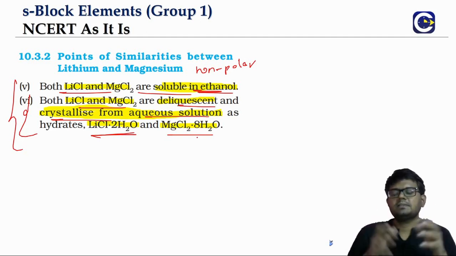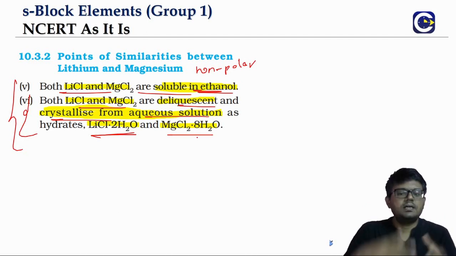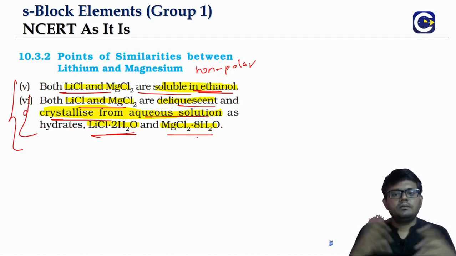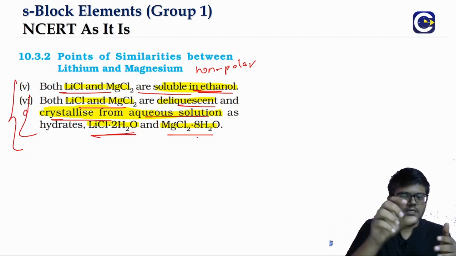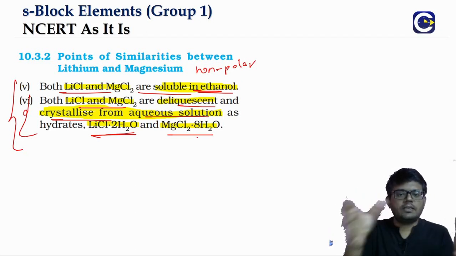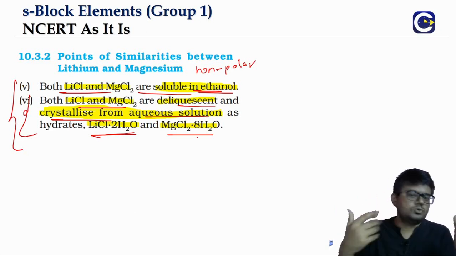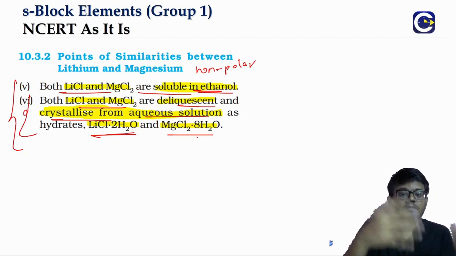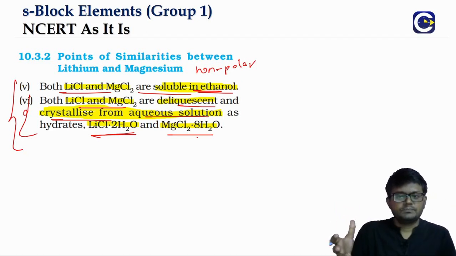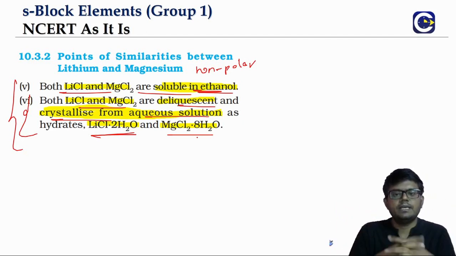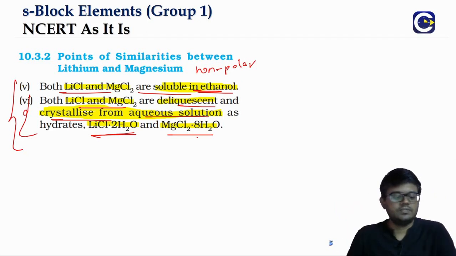So the point is, all this is possibly an area for getting questions. They may give us, which of the following is a similarity between lithium and magnesium. Like that, they might give 4 options and ask us to choose which is the correct one, or they may say which of them is not a similarity. So we should be expecting these kinds of questions because we have a list of similarities, right?